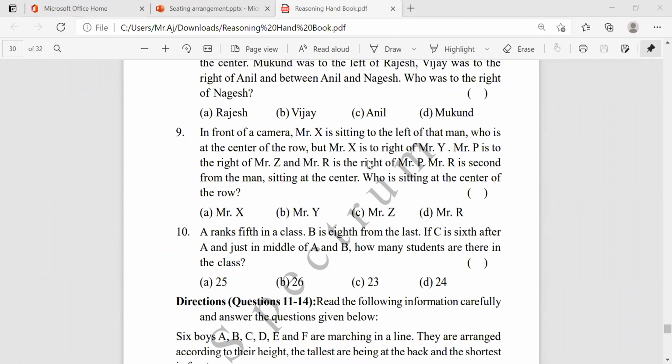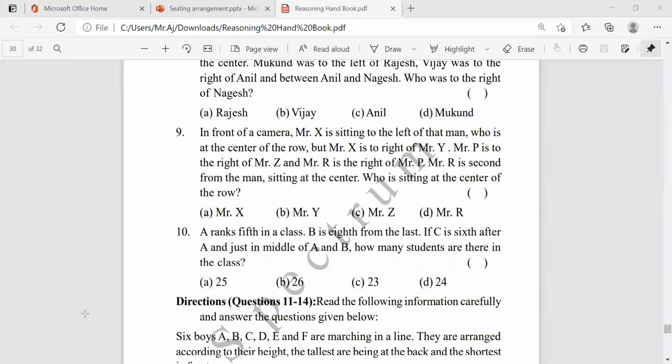Okay, the ranks 5th in class. B is 8th from the last. C is the 6th after A and just middle of A and B. How many students are there? If C is the 6th after A, rank B is 8th from the last. A ranks 5th in a class.